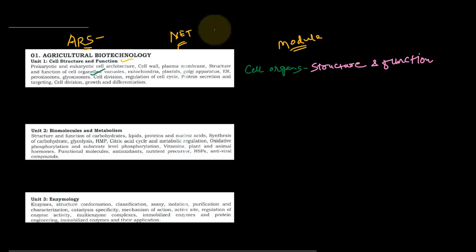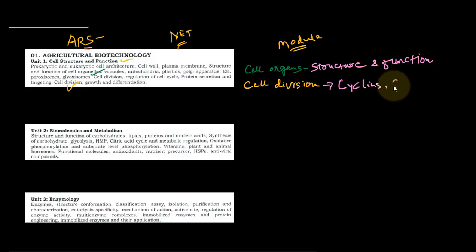The second most important topic for this module is cell division. You have to learn about cell division. What is the most important protein for cell division? That is cyclin and CDKs. So different cyclins and CDKs are involved in the cell cycle and cell division, and you must learn how the cell cycle regulates cell division. What are the most important cyclin CDKs for cell division? The cell cycle is the most important topic for this module.